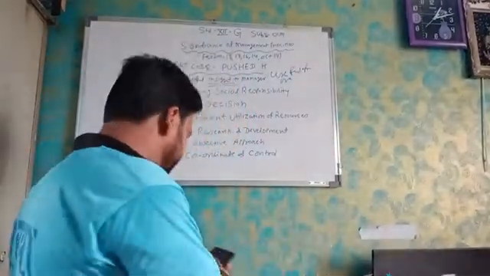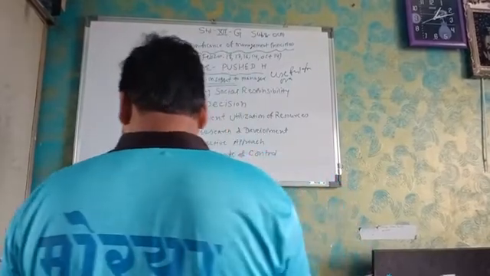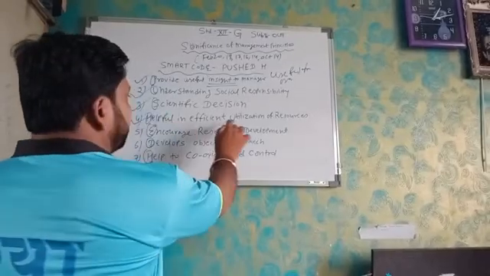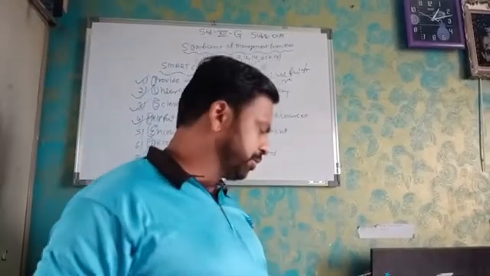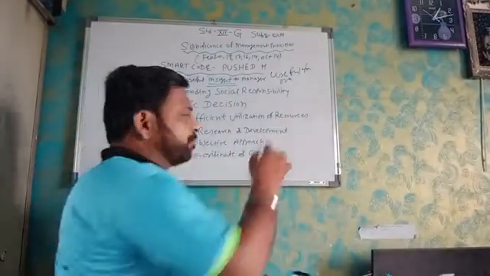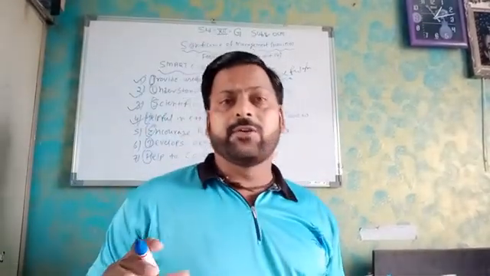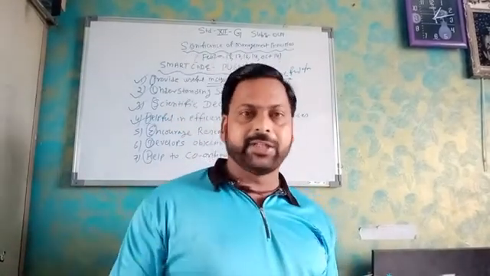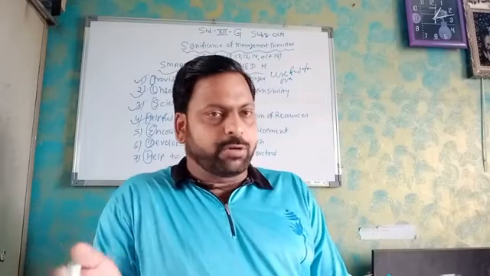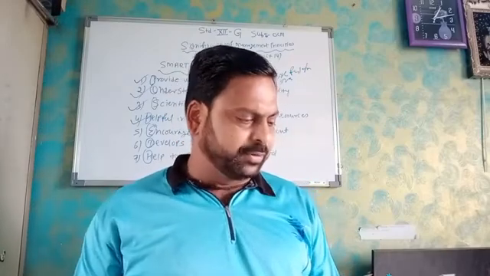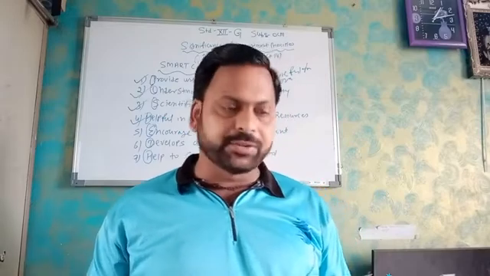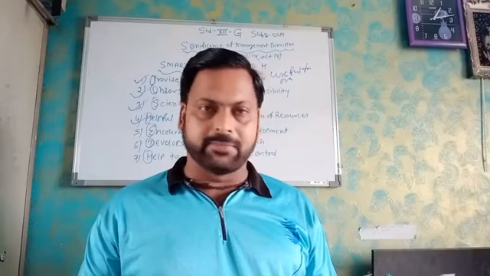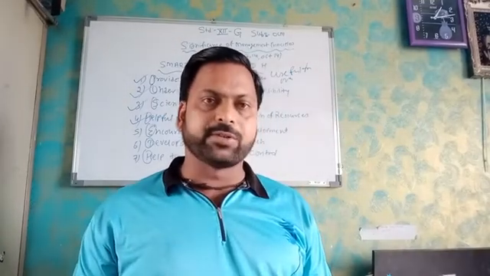Now the next point is helpful in efficient utilization of resources. Resources means what? There are 5 types of resources: man, money, market, machinery, and manpower. There are 2 types of resources. You can say one is physical resources and the second is human resources. In physical resources, material, machine, and money will come, and in human resources, manpower is there.